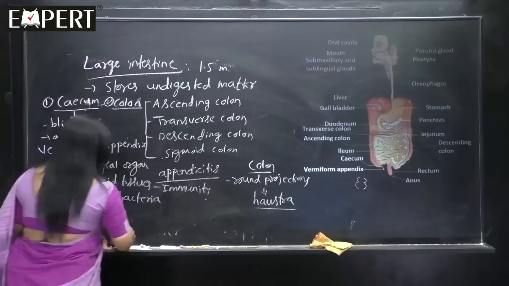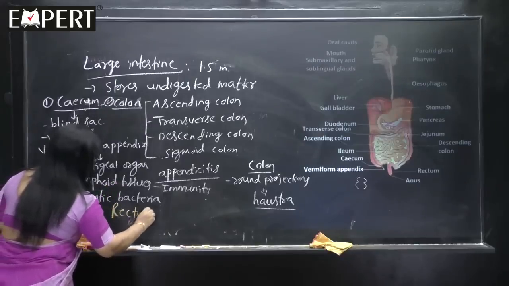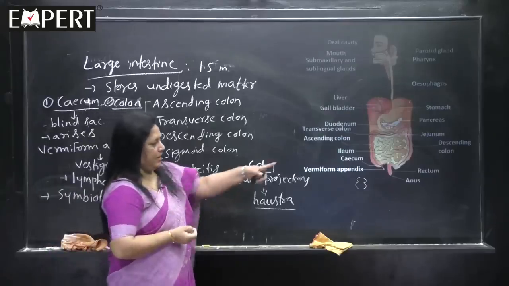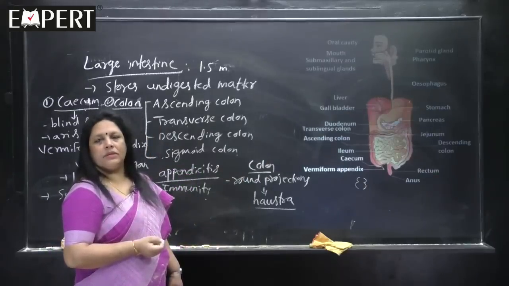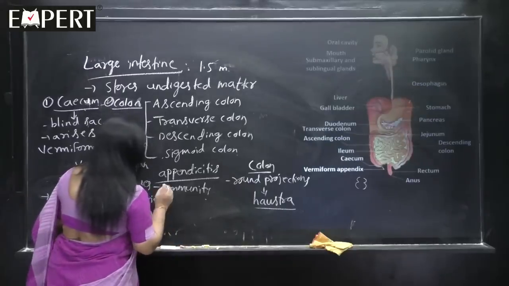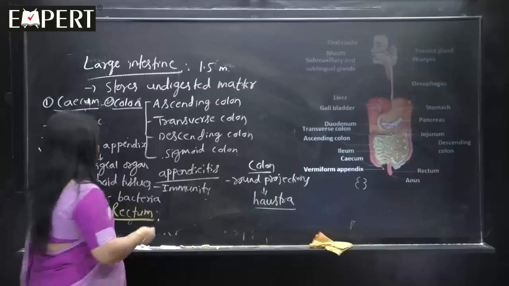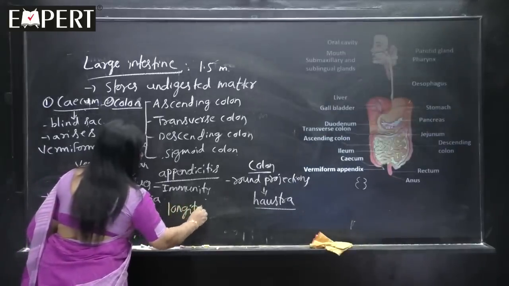Now, the last part of the large intestine is the rectum, and you know very well, rectum is very short part. You can see in the diagram also, rectum opens out with the help of an opening called as the anus.